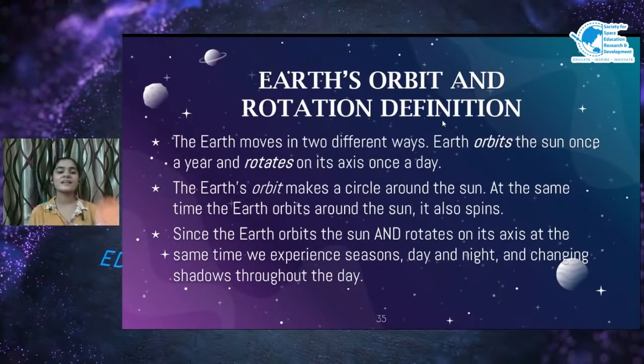It moves like we walk on the road. The Earth also has its own road, which is known as its orbit. It moves on its orbit in two different ways. First, it rotates on its own axis. Suppose this is the axis, and it will move on this like a spinning ball. This is not a ball, this is just flat paper. Earth is a big sphere.